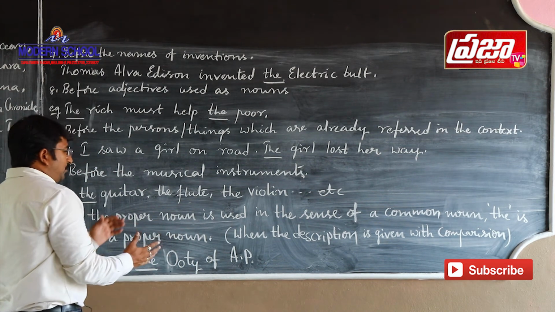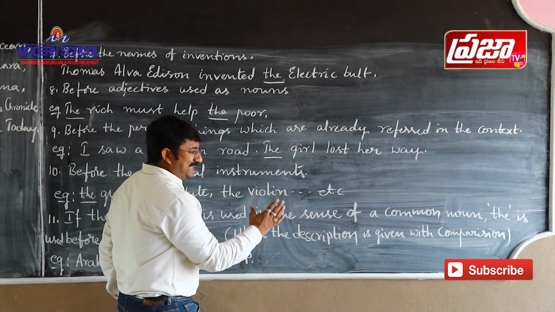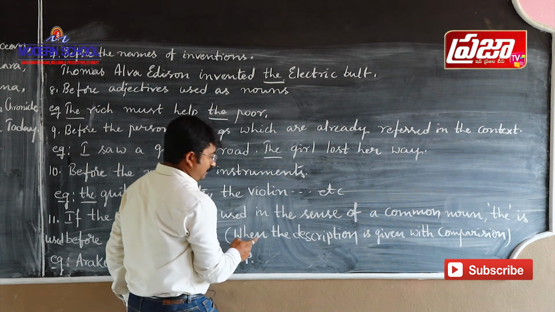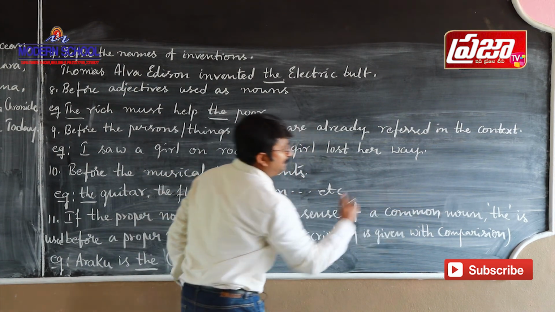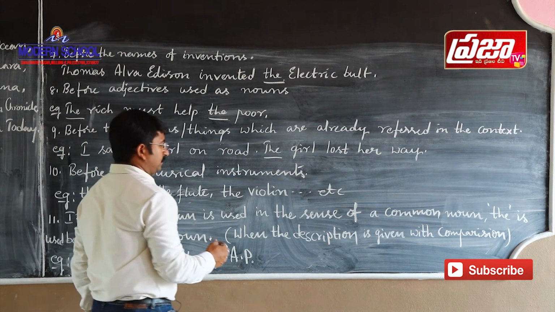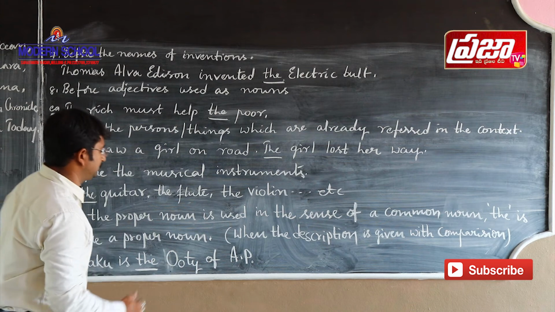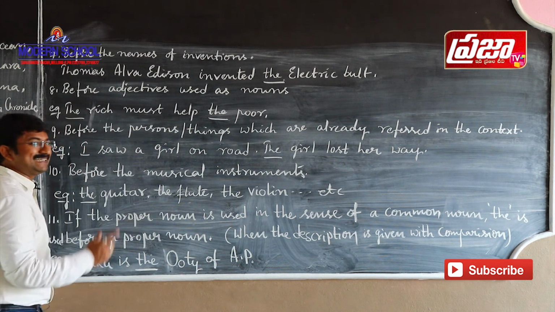In order to make it very clear, in order to describe a certain noun with a comparison, when the description of a proper noun is given with the comparison, in such a case we use the definite article the.